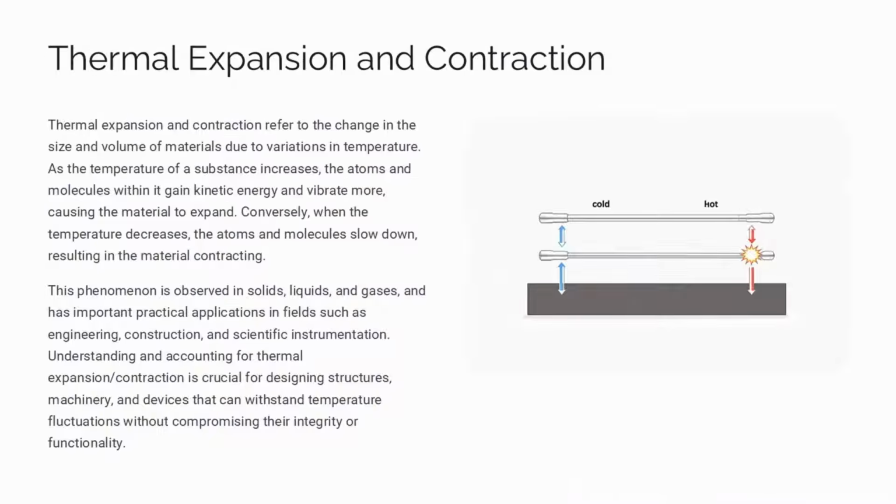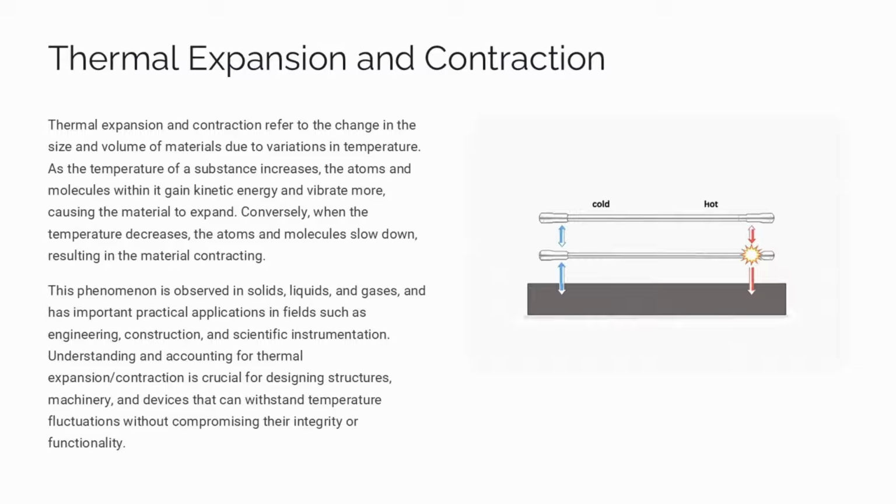Thermal expansion and contraction refer to how materials change size and volume due to temperature changes. As temperature increases, atoms and molecules gain kinetic energy and vibrate more, causing the material to expand. Conversely, when temperature decreases, atoms and molecules slow down, resulting in the material contracting.